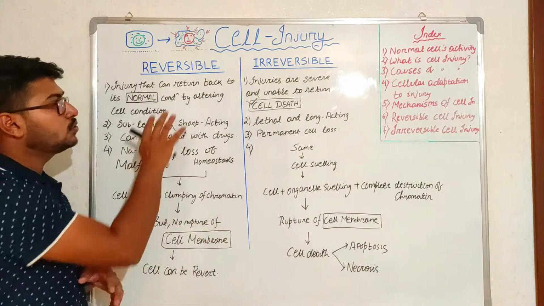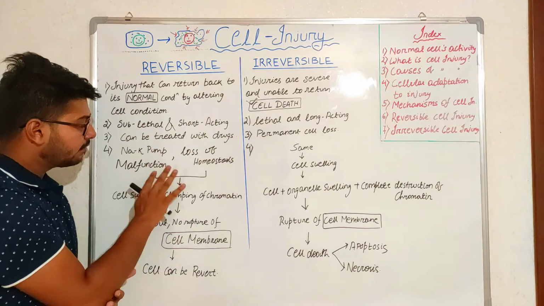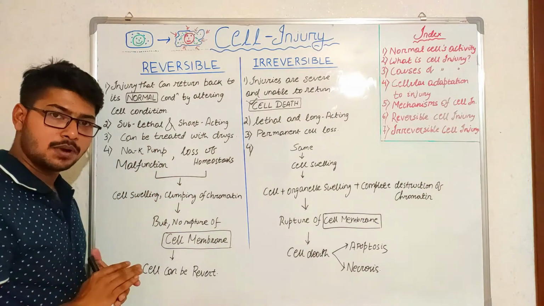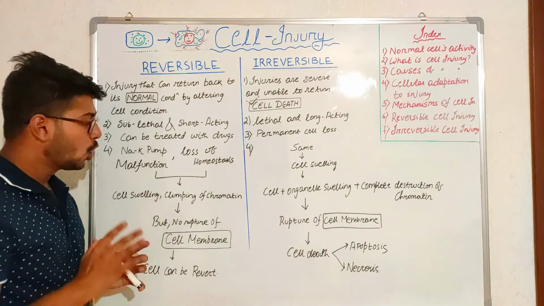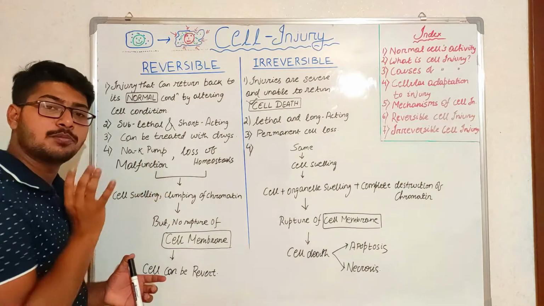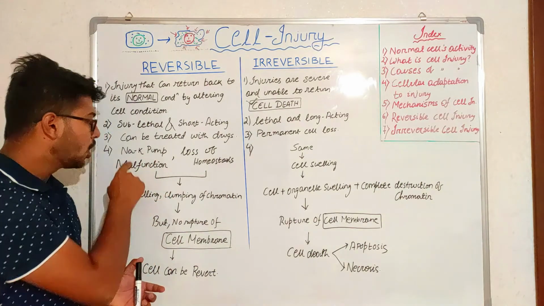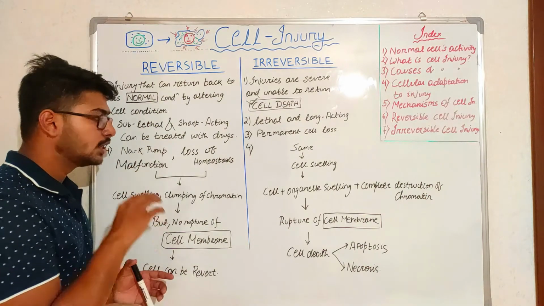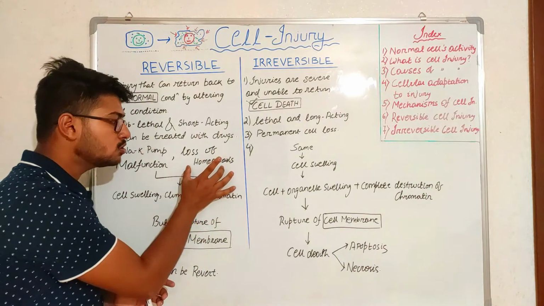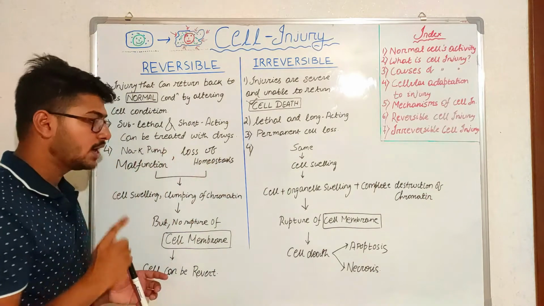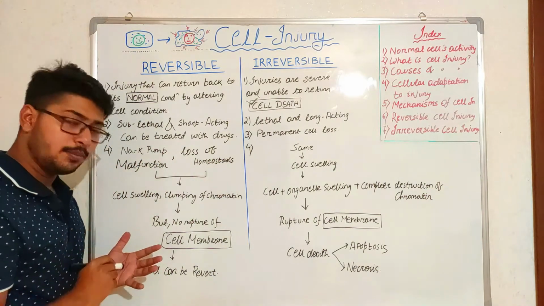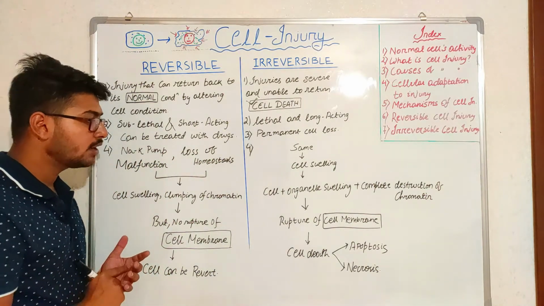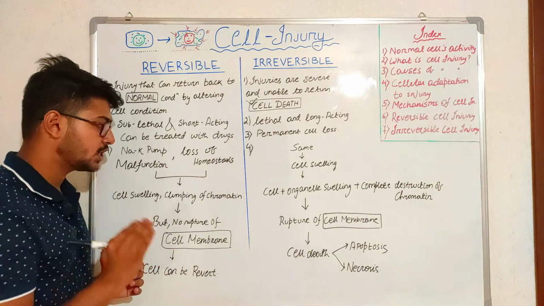What actually happens in reversible injury? The sodium potassium pumps present in the membrane will not function properly. There will be malfunctioning of the sodium and potassium pump, due to which there will be loss of homeostasis. And I have told you that ATP is important for maintaining homeostasis.